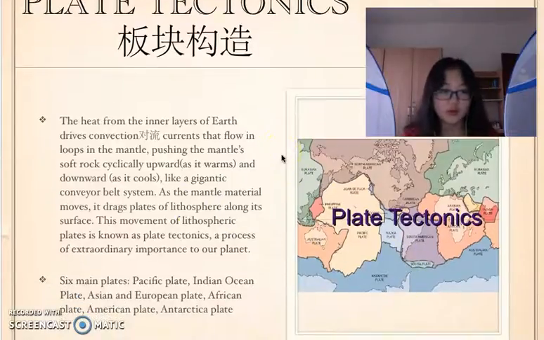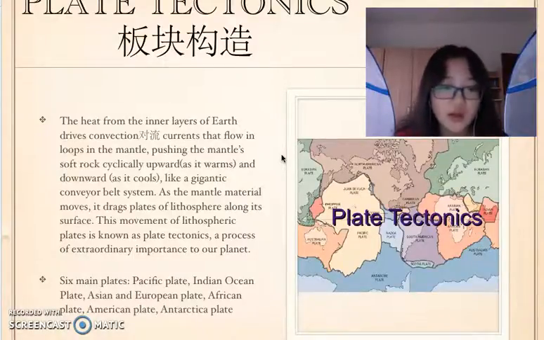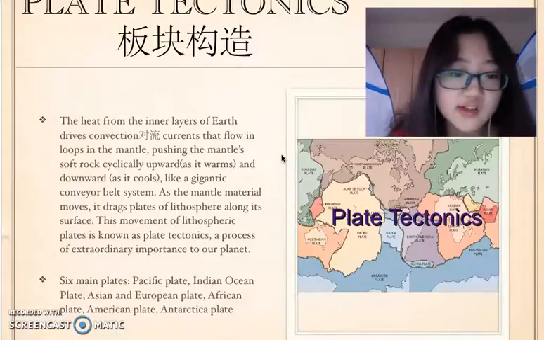What is plate tectonics? We know the heat from the inner layers of the Earth drives convection currents that flow in loops in the mantle, pushing the mantle's soft rock cyclically upwards as it warms and downwards as it cools, like a gigantic conveyor belt system.